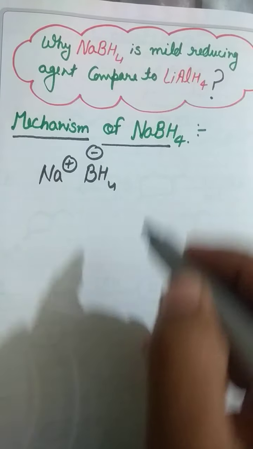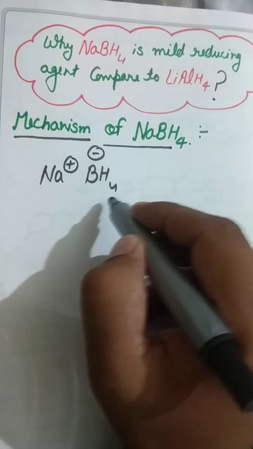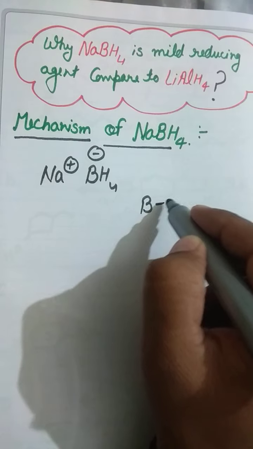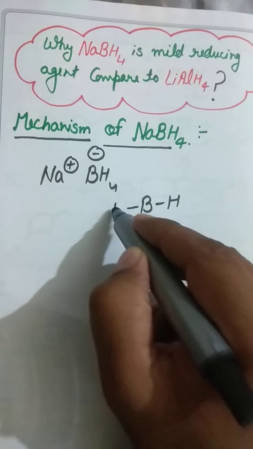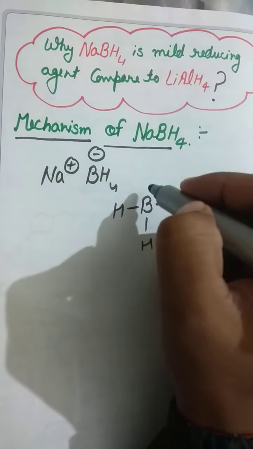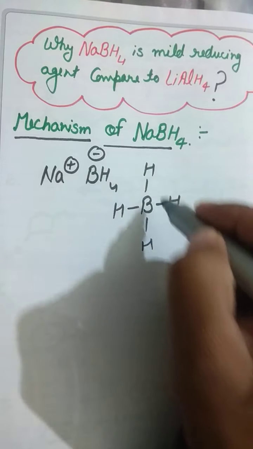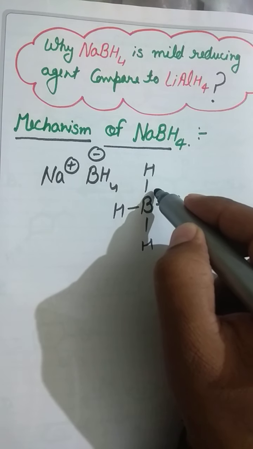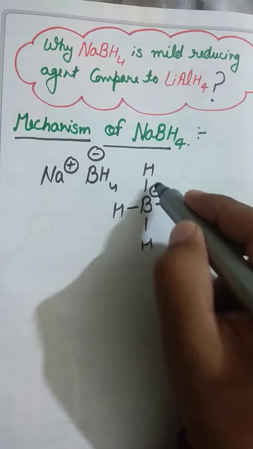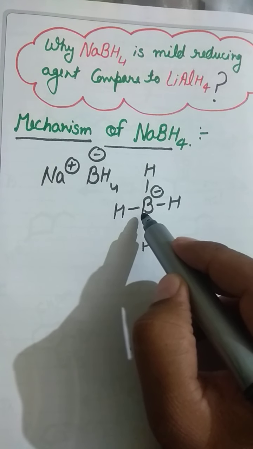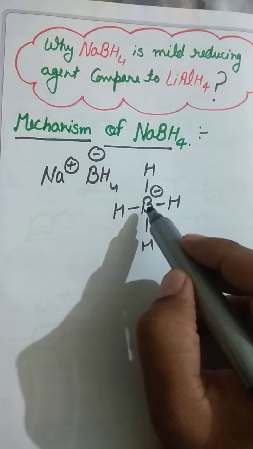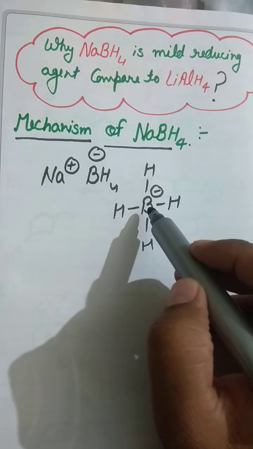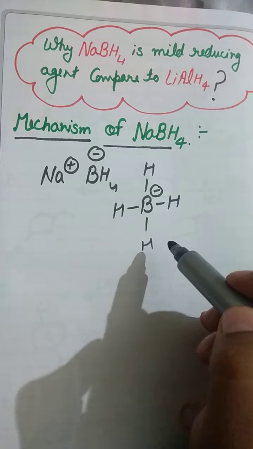If we draw the structure of BH4 negative, it looks like this: B, H, H, H and H. Boron is making 4 sigma bonds with hydrogen. That's why boron acquires a negative charge, because the valency of boron is 3 and it is making 1 bond extra.